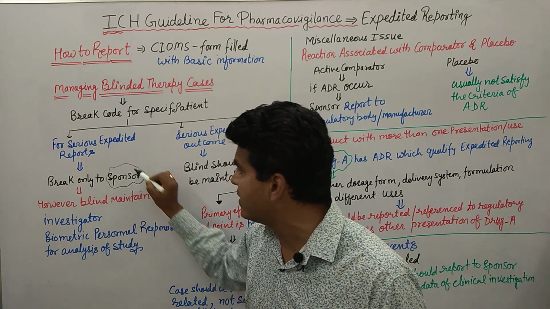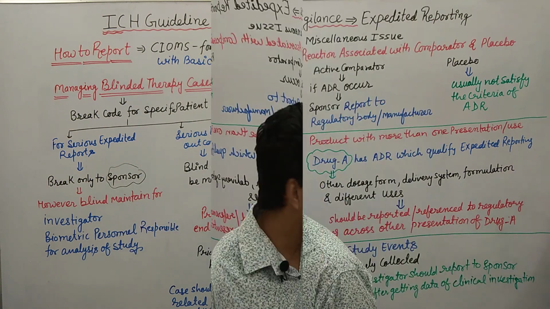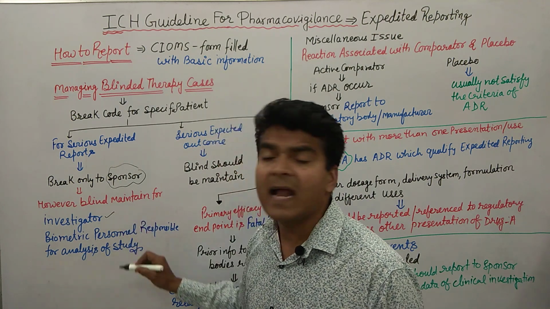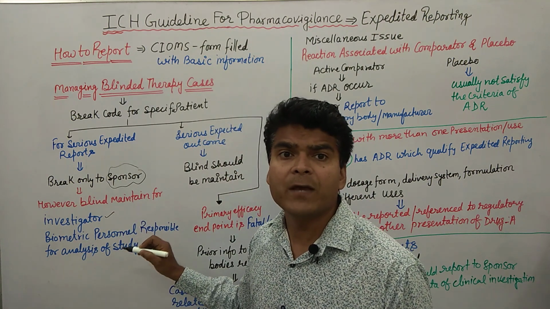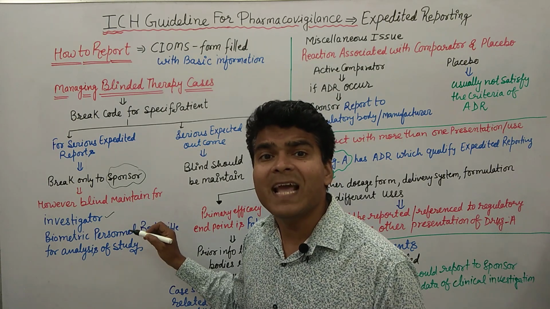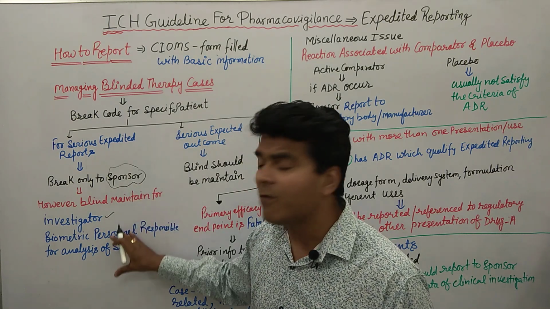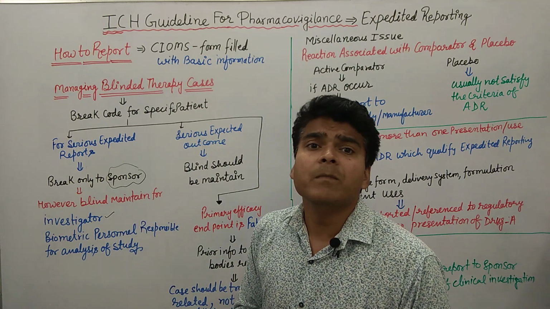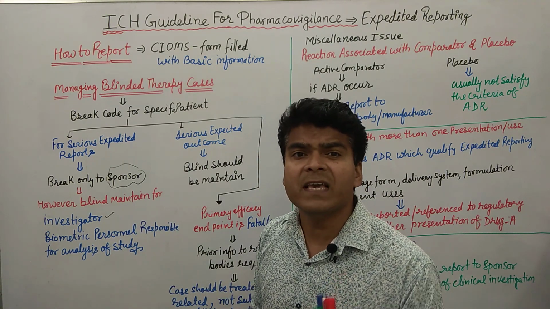That is important. However, blinding should be maintained for the investigator and the biostatistician, or we can say the biometric person who is doing the analysis of these studies. So blinding can be broken for a specific case.